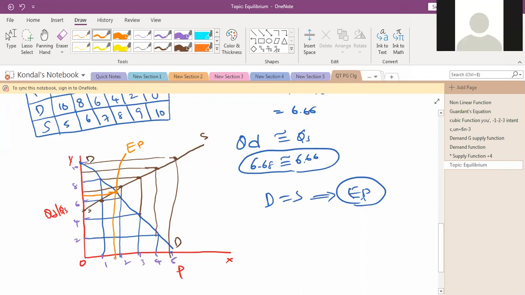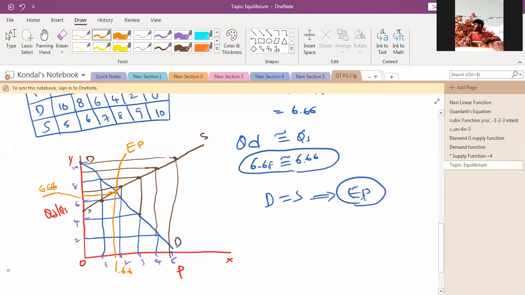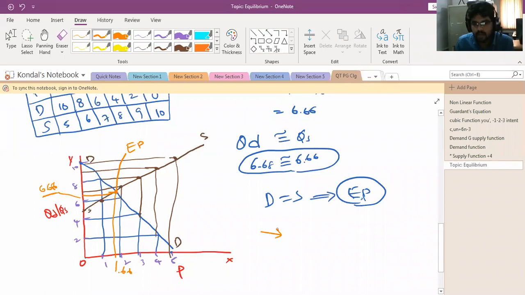So here the value should be 1.66, and here the value should be 6.68 or 6.66. So whatever diagram we drew now, if you put it in graph form, you should get accurate values.